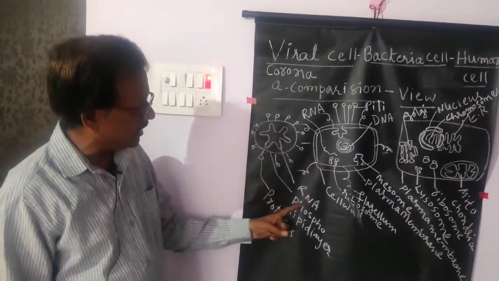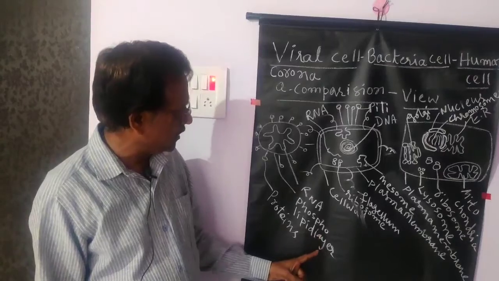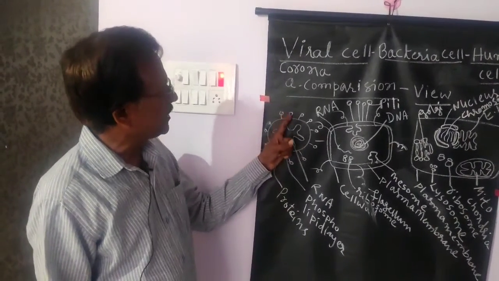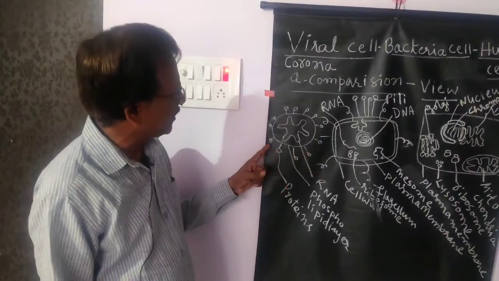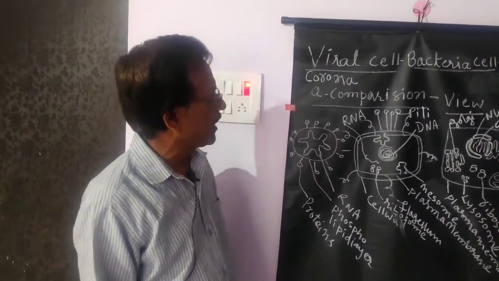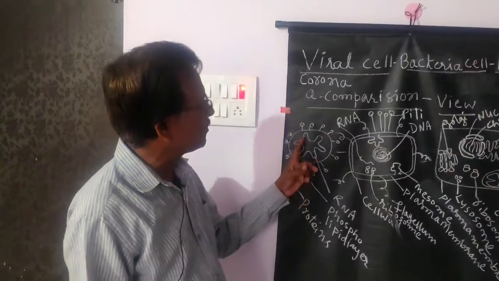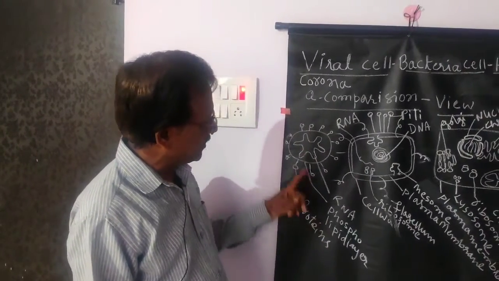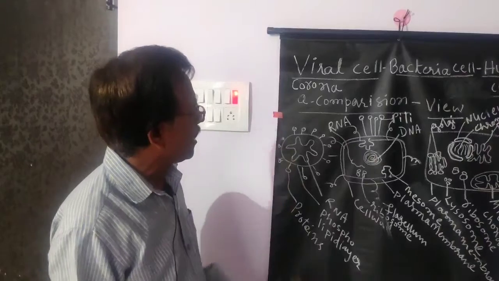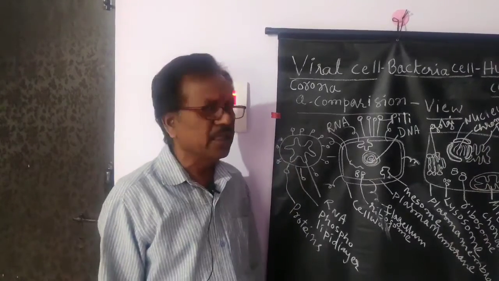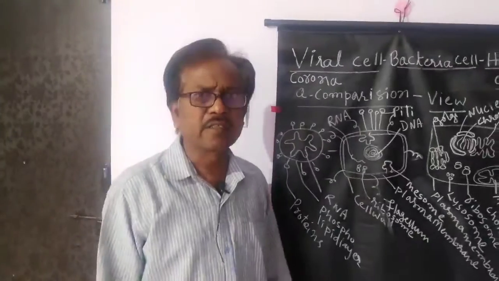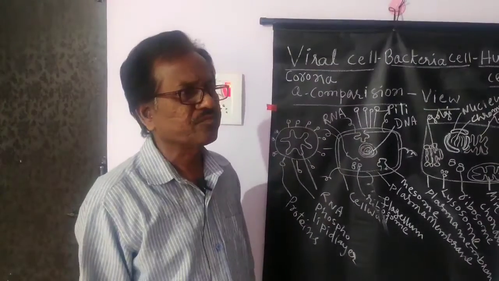This membrane is made with phospholipid layer, and on the phospholipid layer some spikes like structures are present which are made with glycoproteins. So the viral cell has a very simple structure except RNA and lipids, proteins. Other components are completely absent. That's why a viral cell is not considered as a cell.